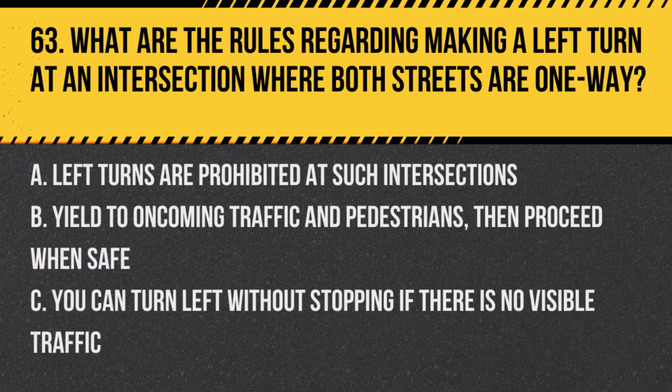Question 63. What are the rules regarding making a left turn at an intersection where both streets are one-way? A. Left turns are prohibited at such intersections. B. Yield to oncoming traffic and pedestrians, then proceed when safe. C. You can turn left without stopping if there is no visible traffic.